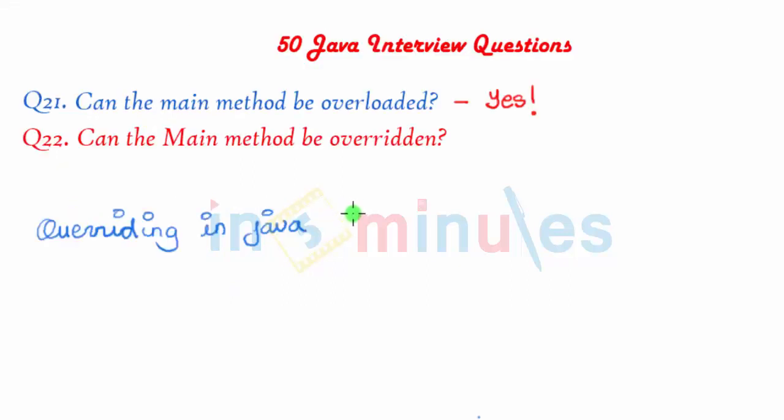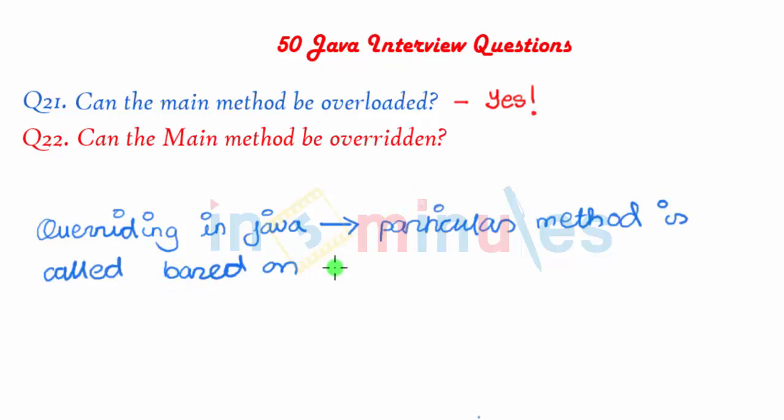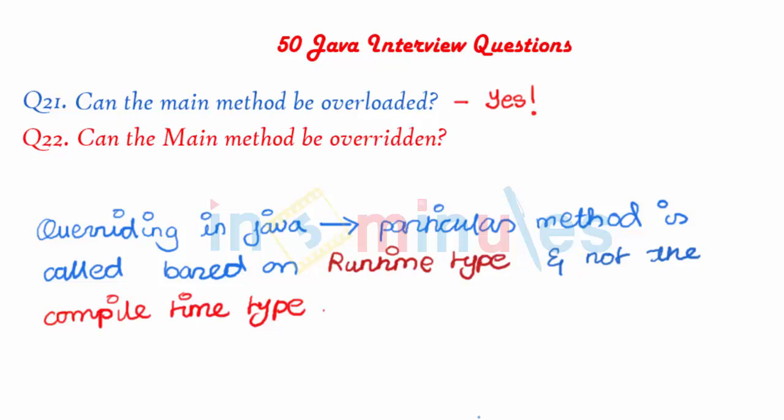So overriding in Java simply means that a particular method is called based on the runtime type and not the compile time type. To make it more simple, just picture this, that any static method would be resolved by the enclosing class as we always do, and never with the instance variables.